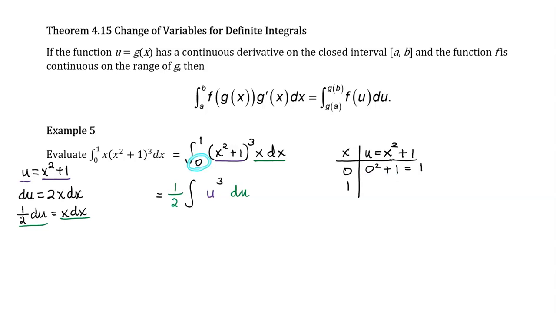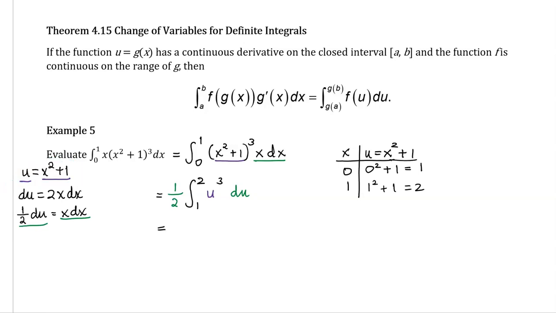So when x is 0, u is 1. Let's see what 1 turns into when we write it in terms of u. When x is equal to 1, I'm going to substitute that into this expression for u. I would have 1 squared plus 1, which is 2. So when x is 1, u is 2. So I changed my limits on the integral using what we have for the substitution.